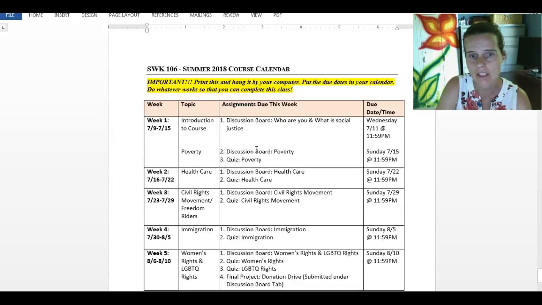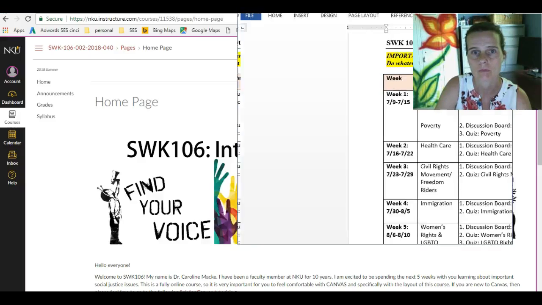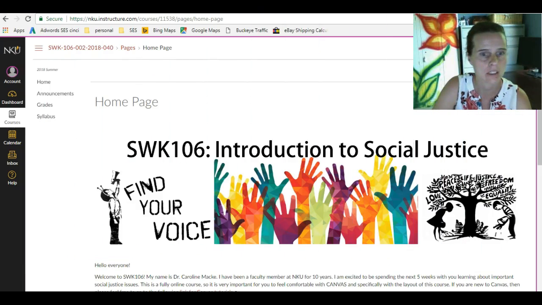And then at the very end of the syllabus, you will see our course calendar. This should be your best friend. This information is on Canvas as well, but it just tells you what we're doing each week, what topic we are covering, and then it also tells you what the deadlines are for those assignments. So please keep that close to you. All right, that's it for the syllabus.